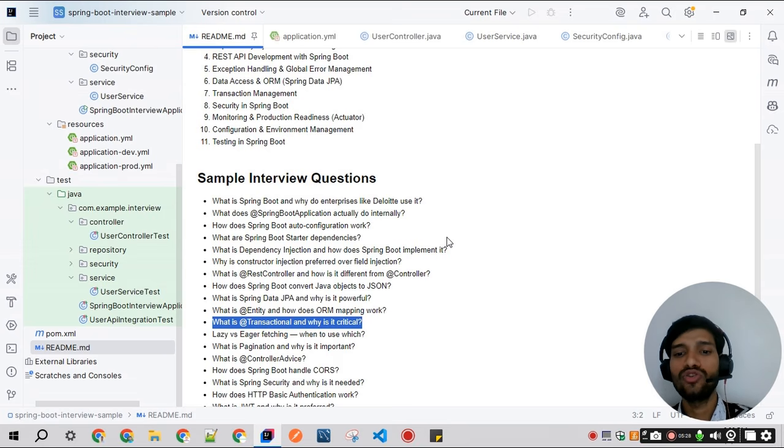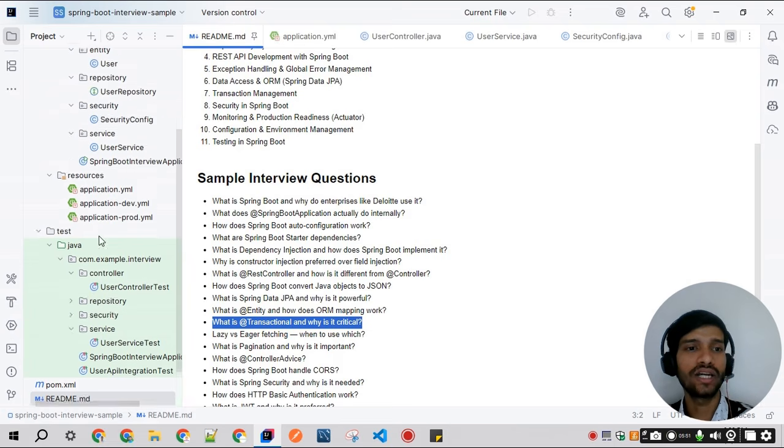So as you know, this @Transactional ensures atomicity, consistency, and rollback on failures. Take an example: if an exception occurs, then all the database operations inside this particular transaction are rolled back. So we can use this kind of feature in our API where there is some money transaction, order processing, and some audit logging happening.